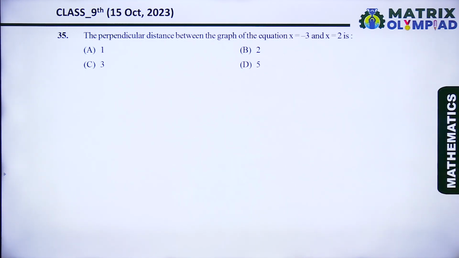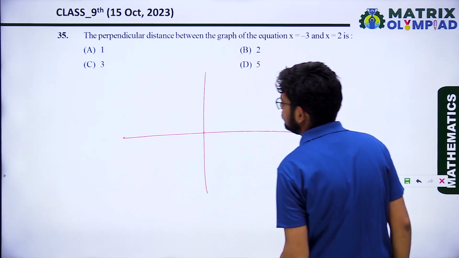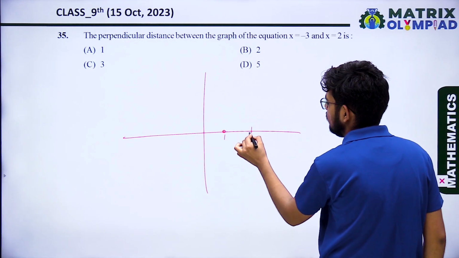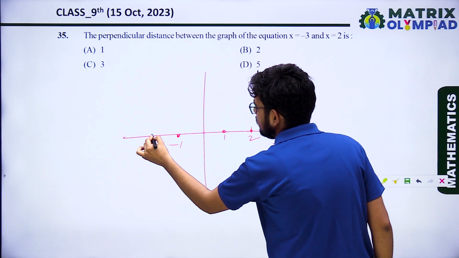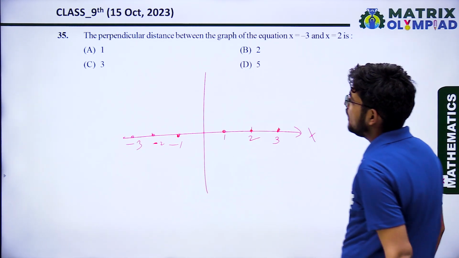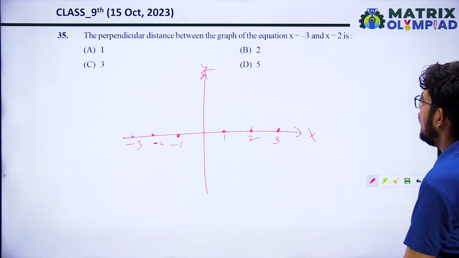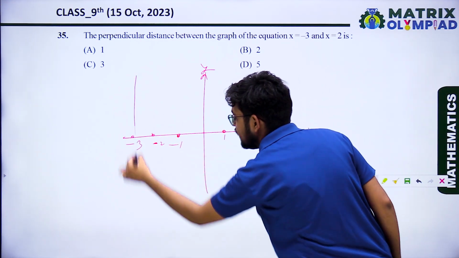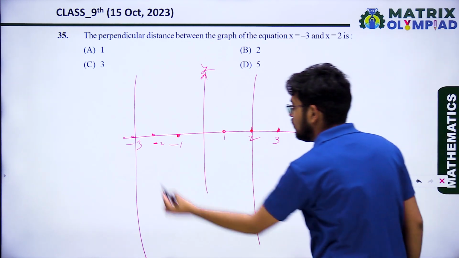The perpendicular distance between the graphs of the equations x = −3 and x = 2. So in the graph, these are the points 1, 2, 3, and minus 1, minus 2 and minus 3 on the x-axis. Now this is the y-axis. What is the graph of x equal to minus 3? This one. And what is the graph of x equal to 2? This one. What is the perpendicular distance between them?